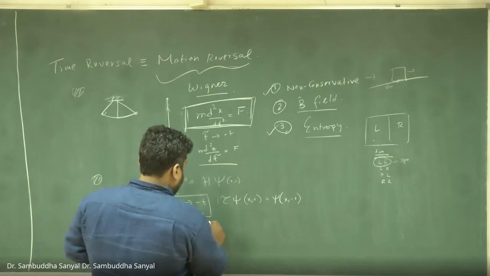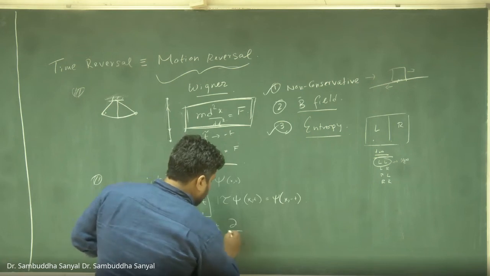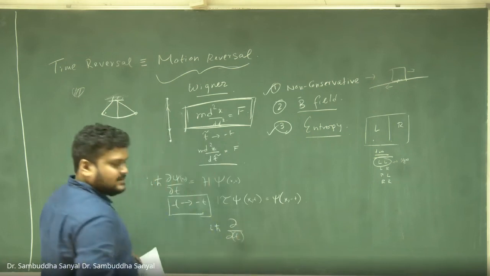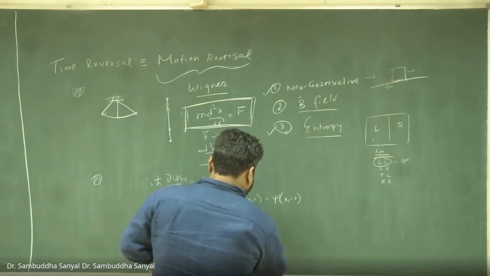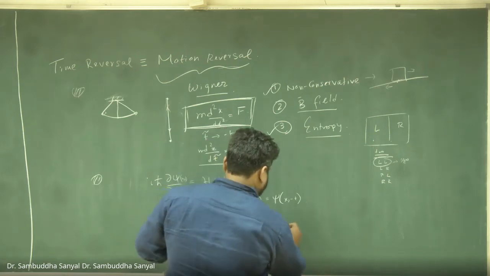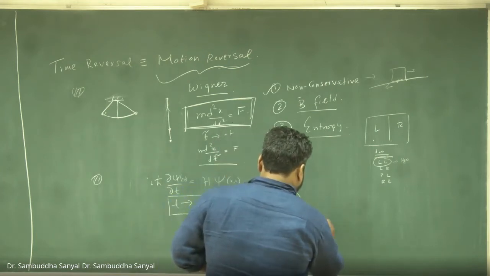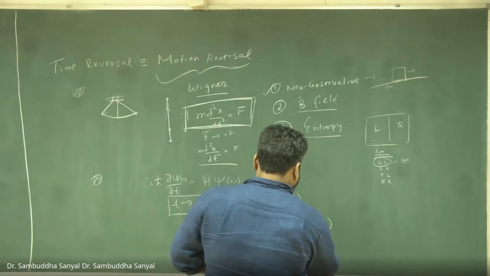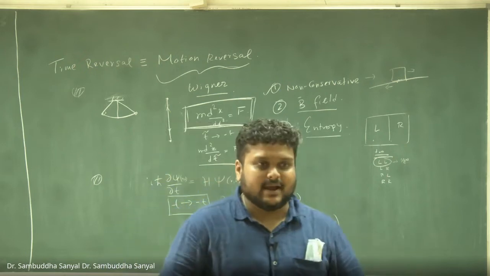So then you get i h bar, because you are taking t to minus t everywhere, you get a minus sign here, and you get tau psi(x, t) equals H tau psi(x, t). Now I am taking this tau on this side, assuming that the H doesn't have any time dependent term.